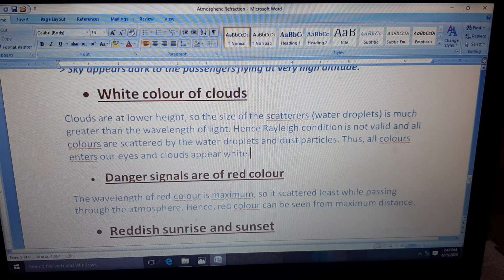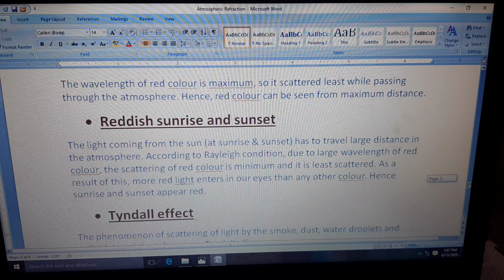Move to reddish sunrise and sunset. Why does the sun appear red at the time of sunrise and sunset? It is because of the Rayleigh condition only: because of the large wavelength of red color, the scattering of red color is minimum. It is also the same as that the intensity of red color gets reduced because its wavelength is very large. That is why it scatters least. So basically it depends upon that whichever has the larger wavelength has less scattering and will scatter less. That is why it will be visible more.